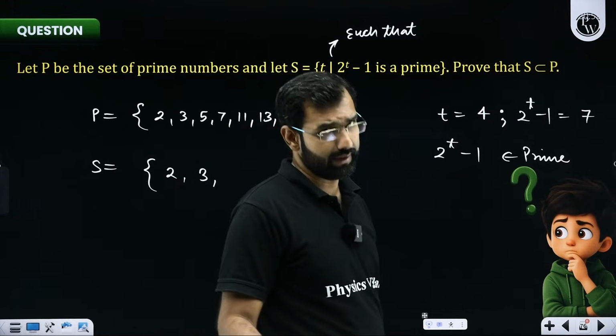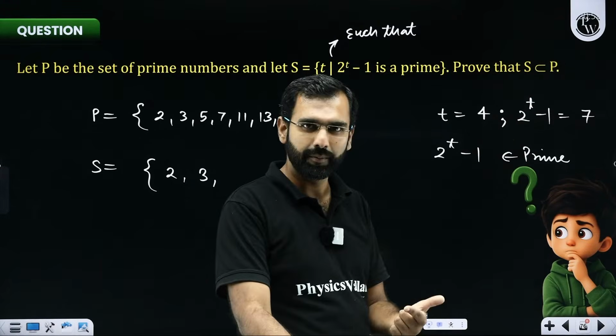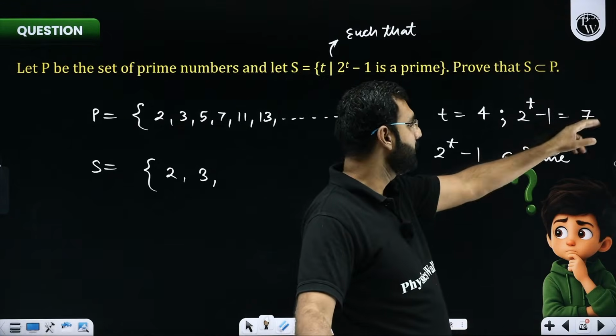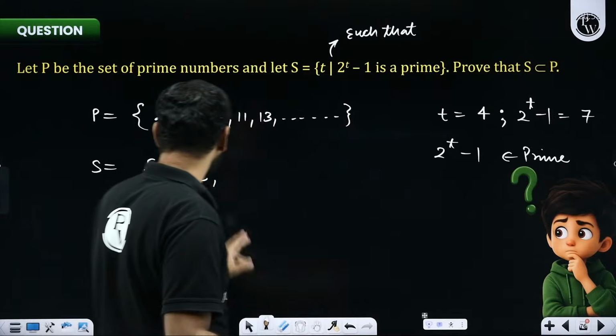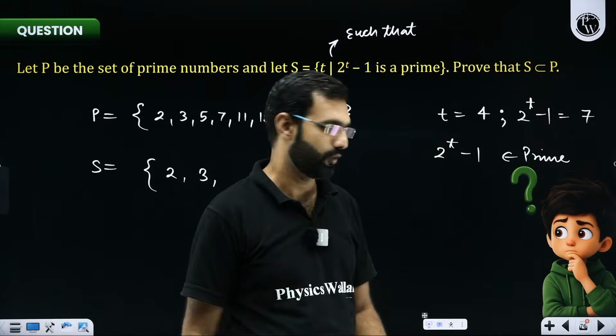The moment I try t as 4, you will see the problem that 2 to the power 4 is 16, and 16 minus 1 is 15. And 15 is not a prime. So 4 will not be there in this part of set. I hope you are able to make some sense out of it. Yes or no?